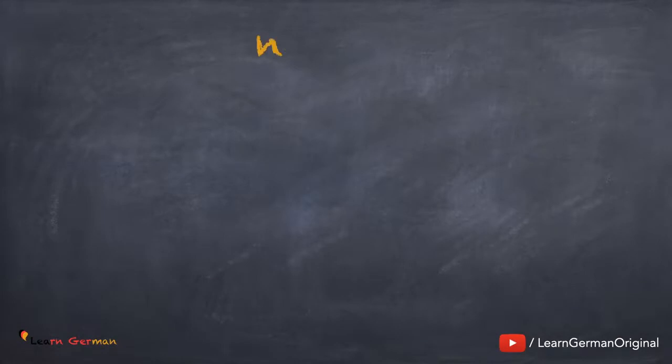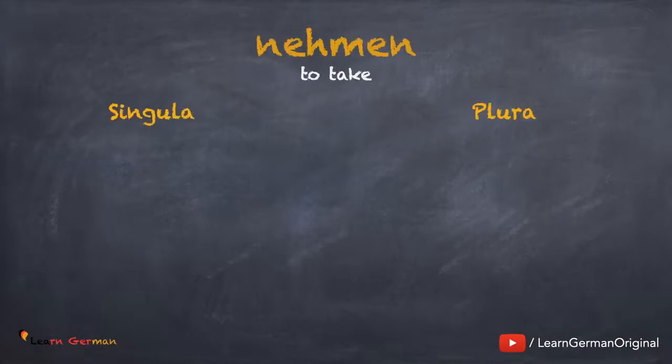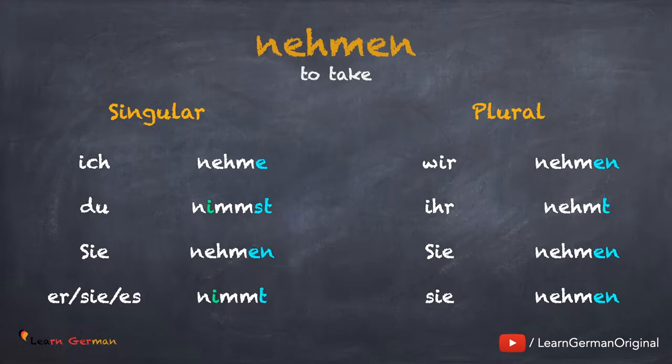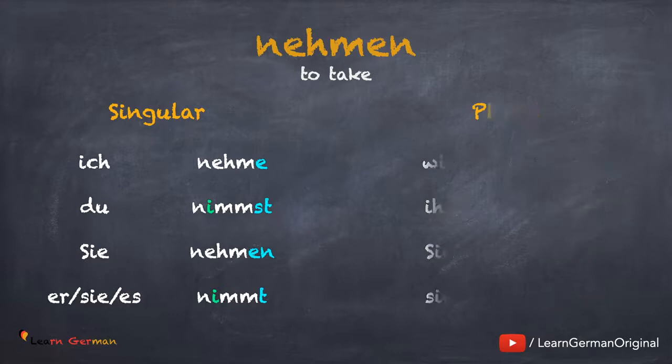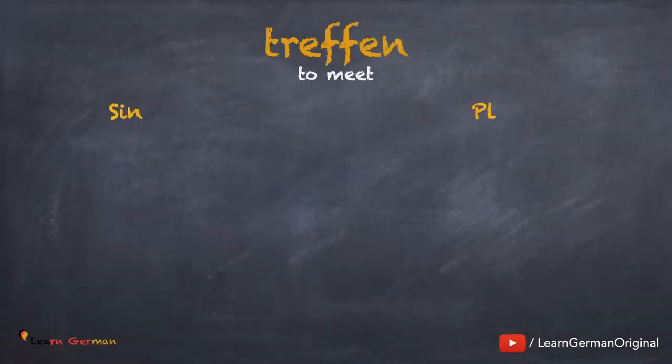Next verb is nehmen. Ich nehme. Du nimmst. Sie nehmen. Sie, es nimmt. Wir nehmen. Ihr nehmt. Sie nehmen. Well, do notice here that nehmen is an exception. And so is the next verb, treffen.